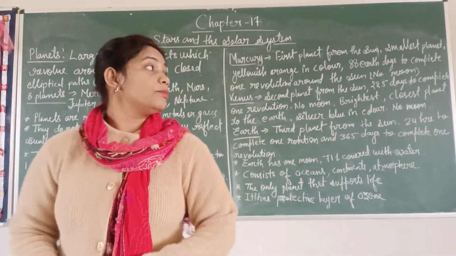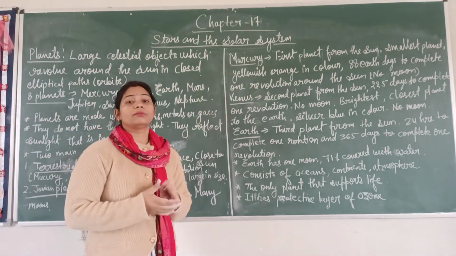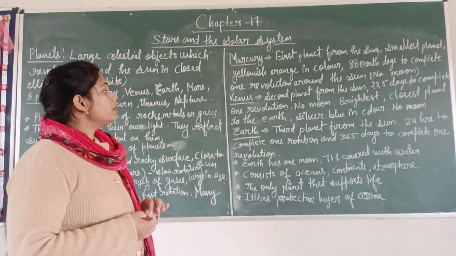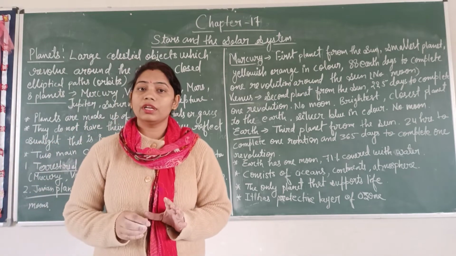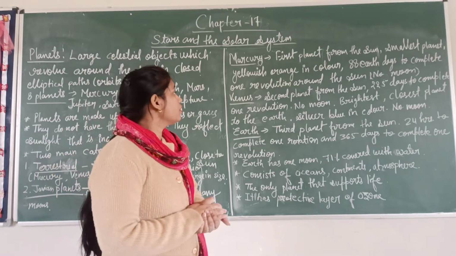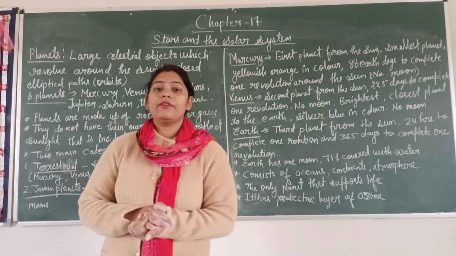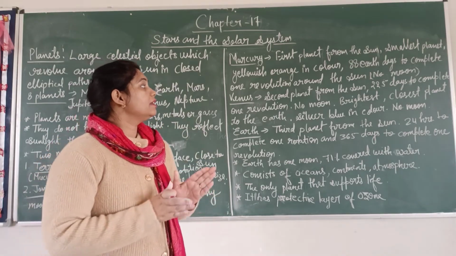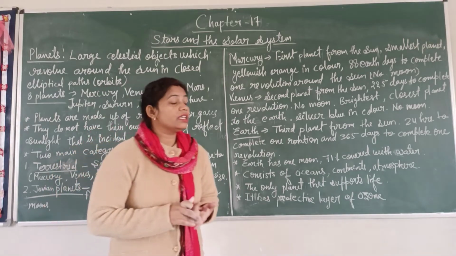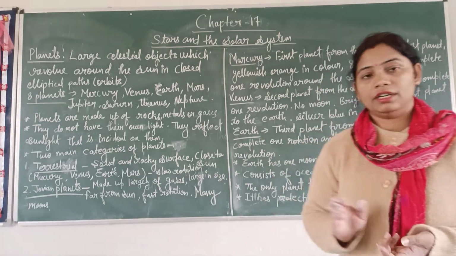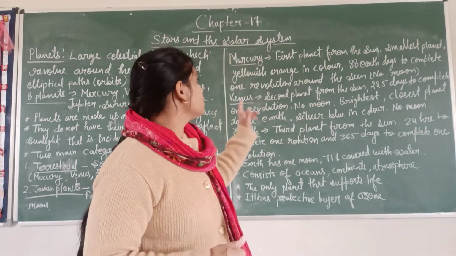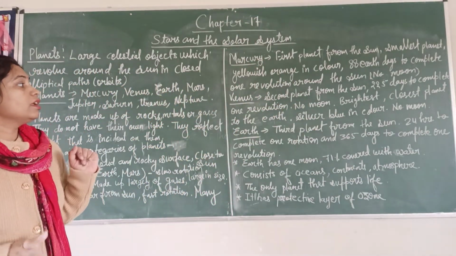Now we will come to Venus. Venus is the second planet from the sun. It is silver blue in color. It also has no moon. And how much time does it take to complete one revolution? It takes 225 days to complete one revolution, and it is the brightest planet. One more thing, it is the closest planet to the Earth. Just like Mercury is the closest planet to the sun, Venus is the closest planet to the Earth.